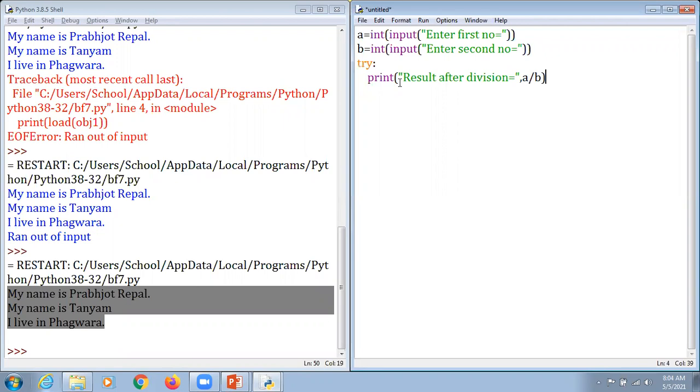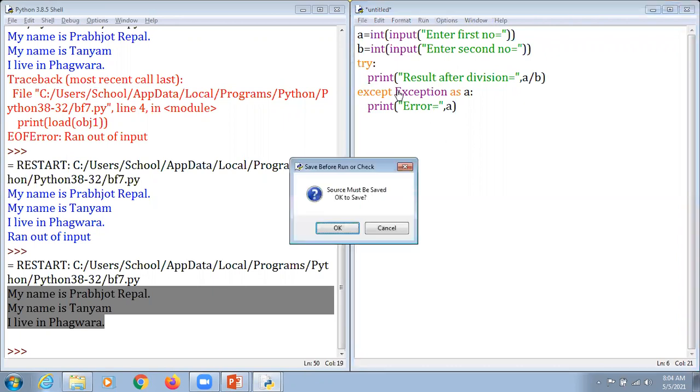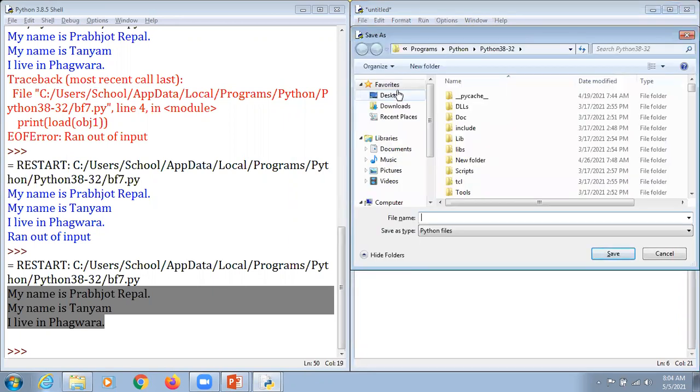So what happens if we have entered a value which is not supposed to be divided by 0? We can mention except exception as a this time, and print error is equal to a. What it makes sense, kindly I am just going to run this program here. This is a binary file again. No, we take it as bf8 here.